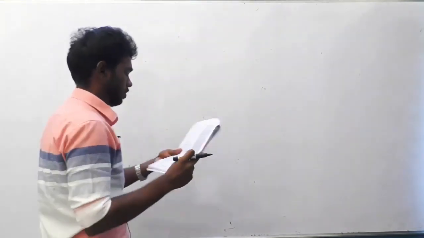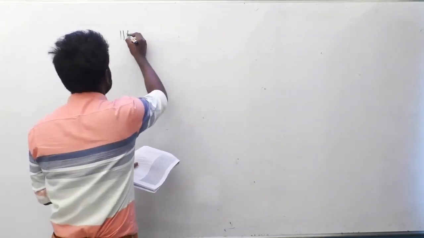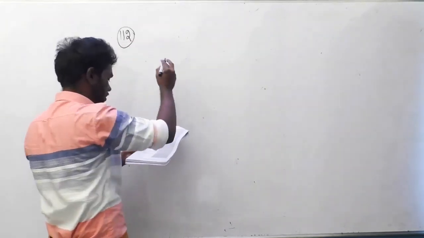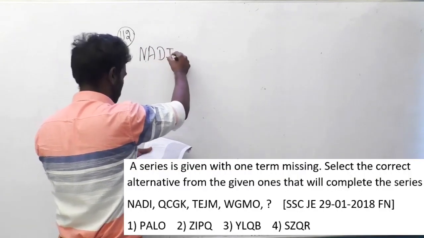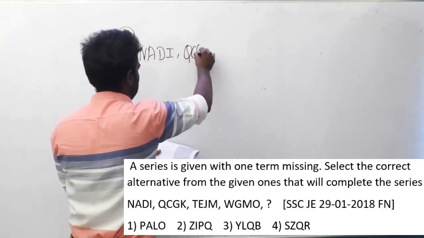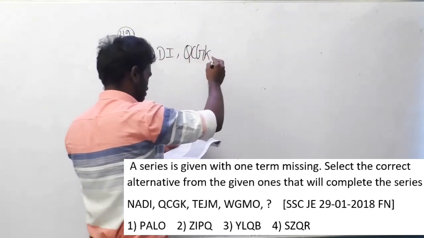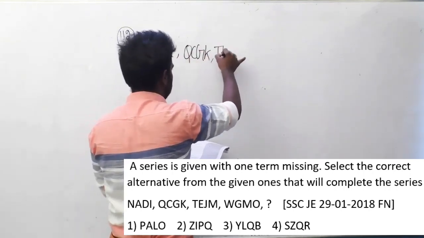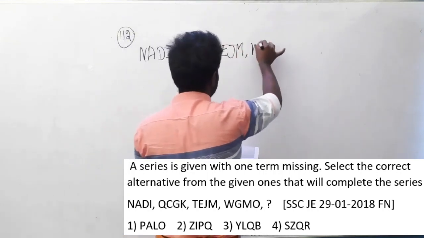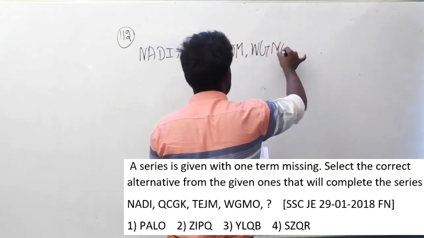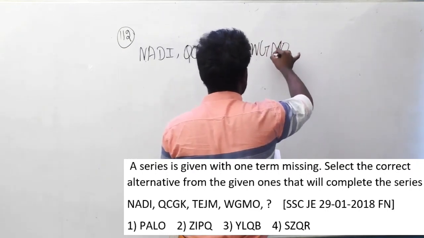Okay. Question number 112. There is a series given and you have to find the logic. The series is NADI, QCGK, TEJM, WGMO. This is the question here.